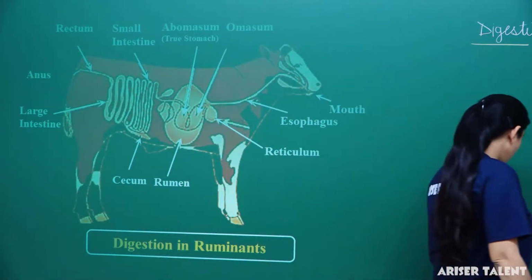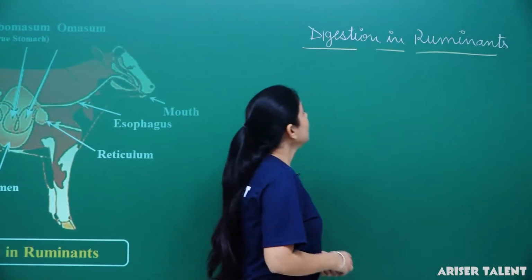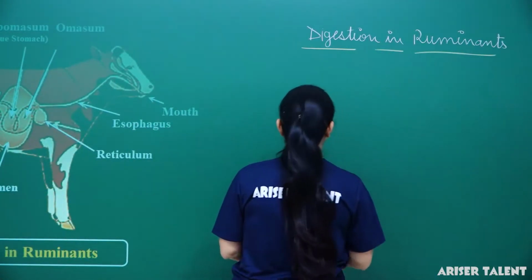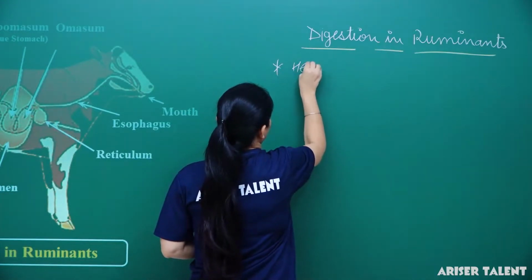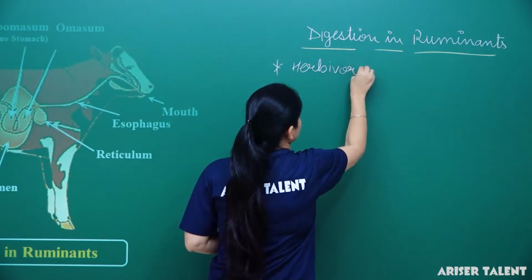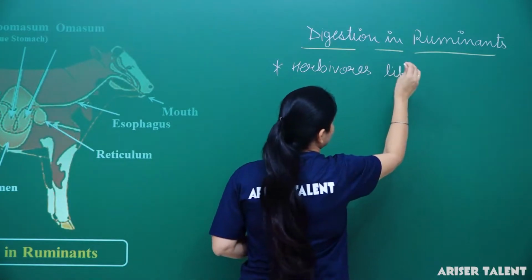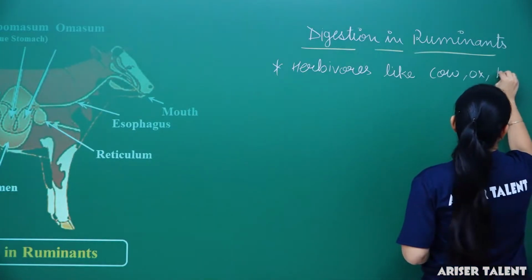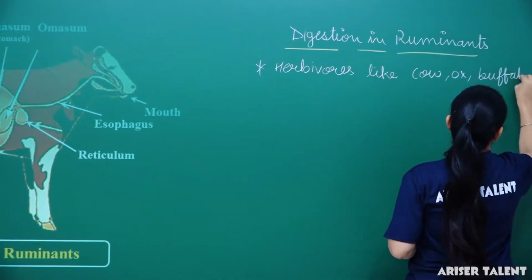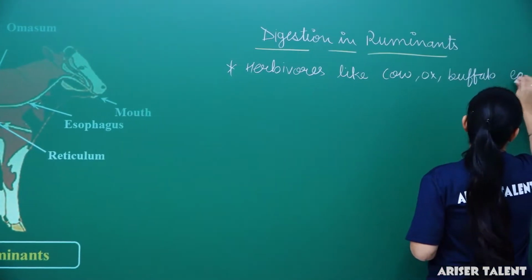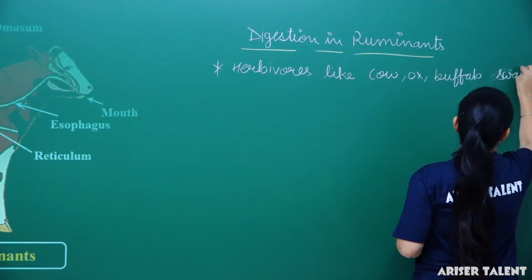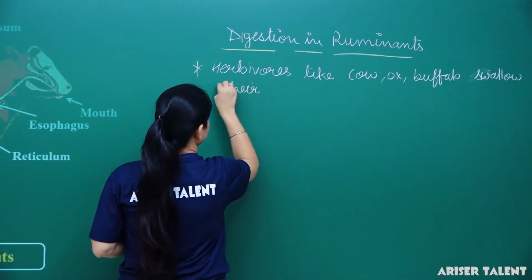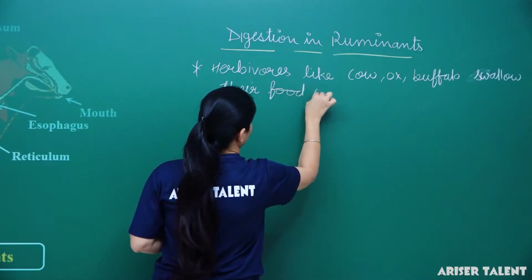So let me define it here. Digestion in ruminants: herbivores like cow, ox, buffalo swallow their food without chewing.